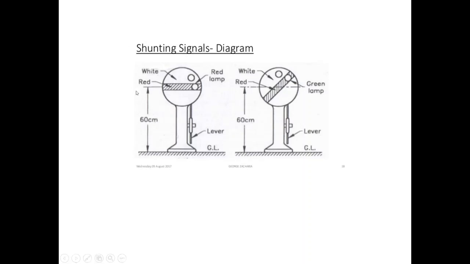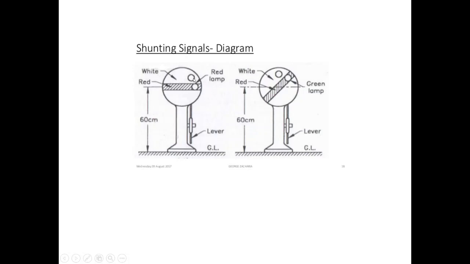So the shunting signals are also called disc signals. They are used for shunting operations of the train. What is shunting? The movement of a train from one track to another. Therefore, they are called shunting signals. They are in the shape of a circular disc. We can see in this diagram that it is a circular disc with a red band on a white background.